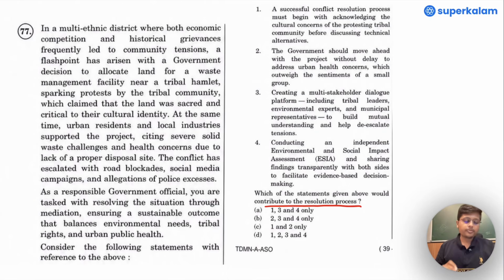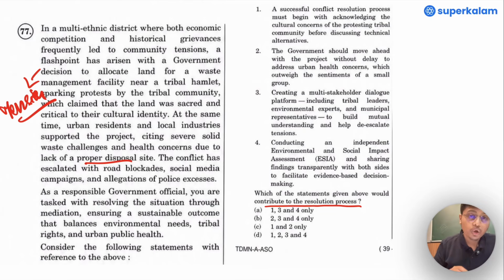Let us go through the question once. In a multi-ethnic district where both economic competition and historical grievances frequently led to community tensions, a flashpoint has arisen with a government decision to allocate land for a waste management facility near a tribal hamlet, sparking protest by the tribal community, which claimed that the land was sacred and critical to their cultural identity. So we can observe the tension that is being built. At the same time, urban residents and local industry supported the project, citing severe solid waste challenges and health concerns due to lack of proper disposal site. So we can clearly see the number of stakeholders present.